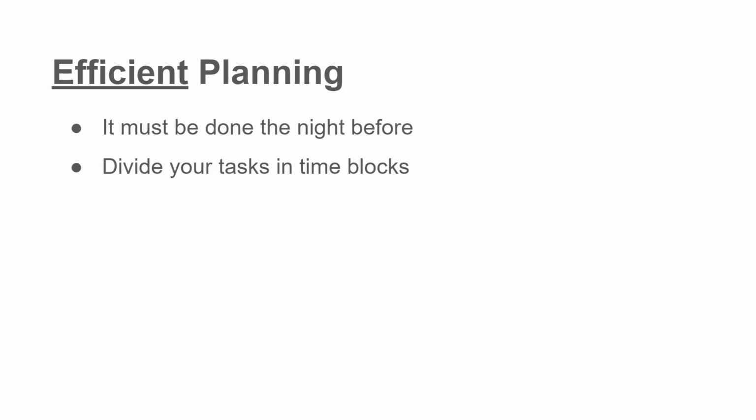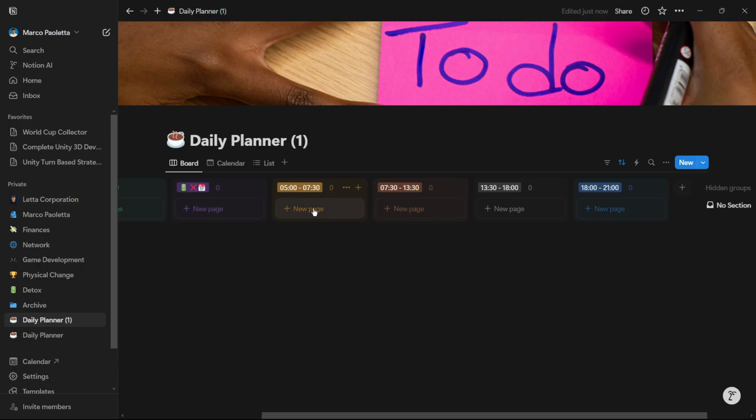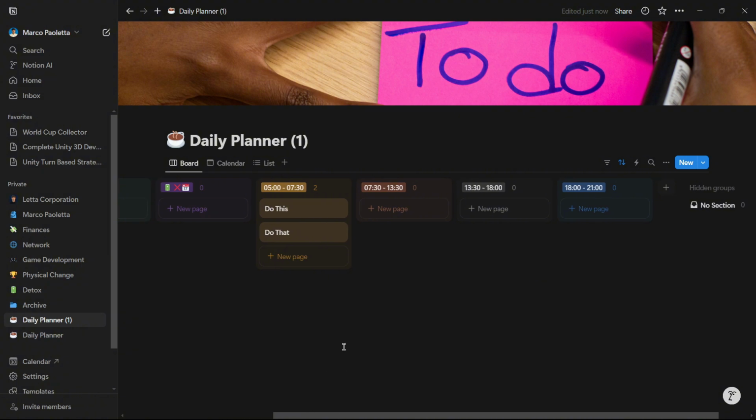So yes, indeed, the second thing to do efficient planning is to divide your tasks in time blocks. Because if you just have your usual to-do list with do this, do that, you don't really have a time frame, a time limit to do that. So it's much better to have, yes, from 5 to 7:30 AM I must have done this. So this really helps you push your boundaries much more. Some people may like this, you may not like this, but the key is to find a system that actually makes you productive. Having everything super structured, I love it, and it really helps me get everything out of the day.